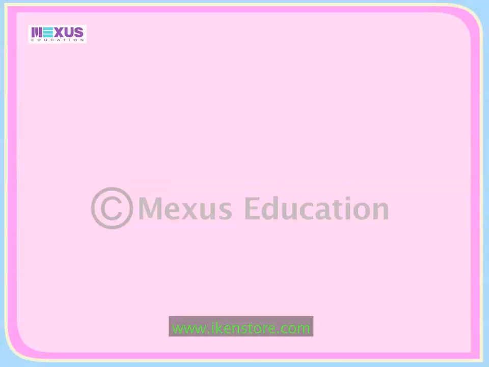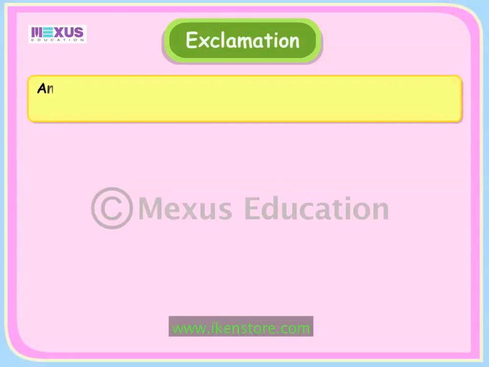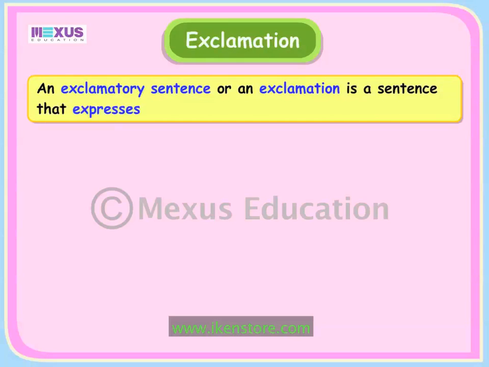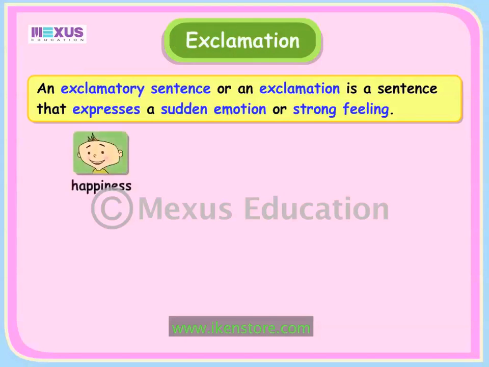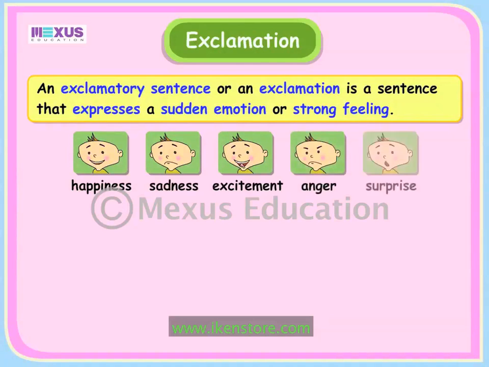A sentence can also be an exclamatory sentence or an exclamation. An exclamatory sentence or an exclamation is a sentence that expresses a sudden emotion or strong feeling. An exclamatory sentence can express feelings of happiness, sadness, excitement, anger, or surprise.